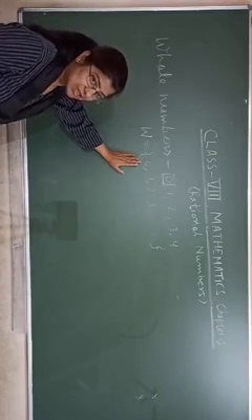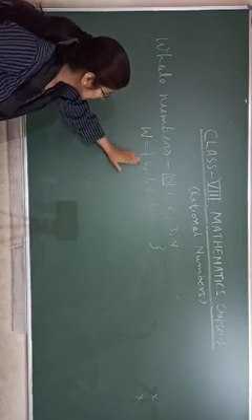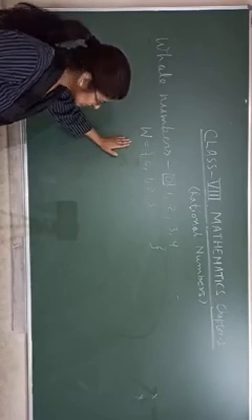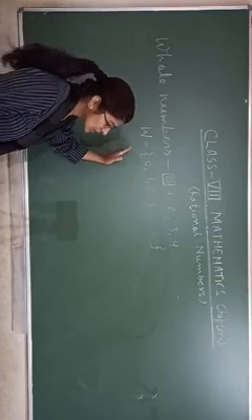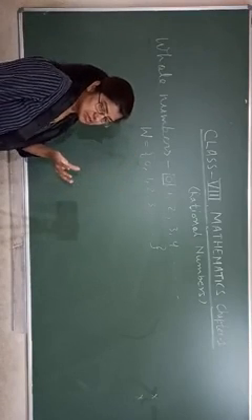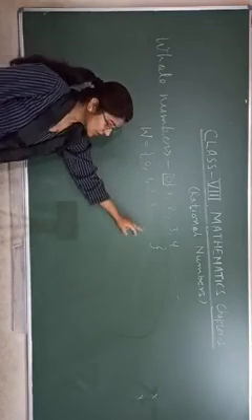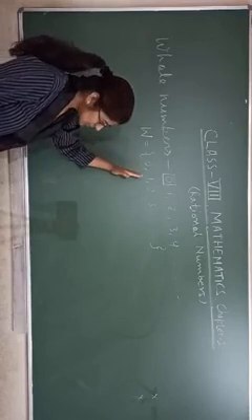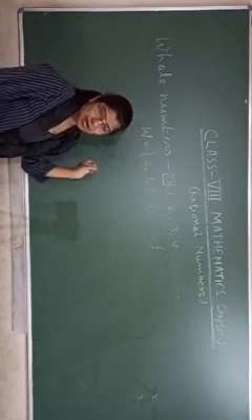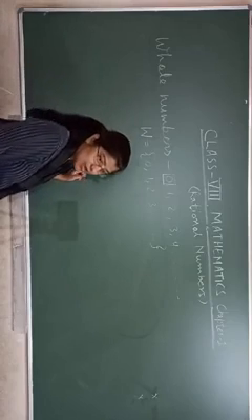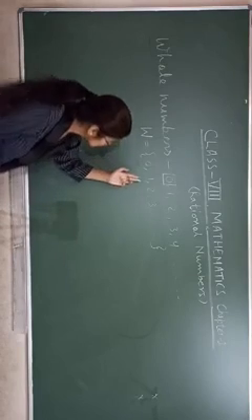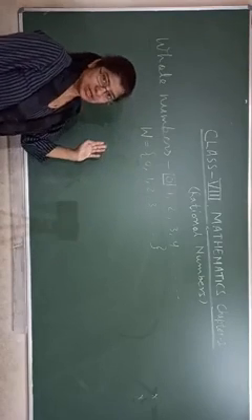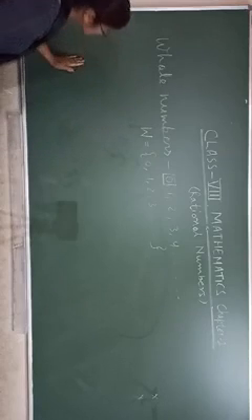Set means a collection of particular things. So this set contains only whole numbers. Suppose you have a cup set, it contains only cups. So this is a set of whole numbers, and it will contain only whole numbers.